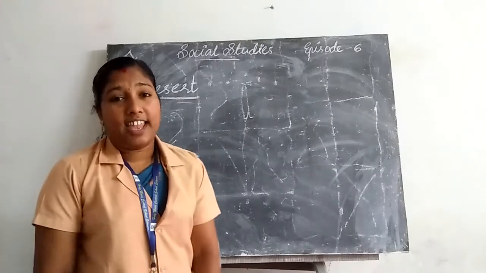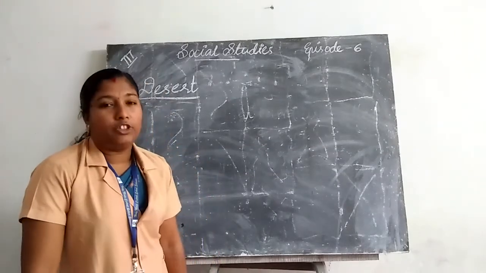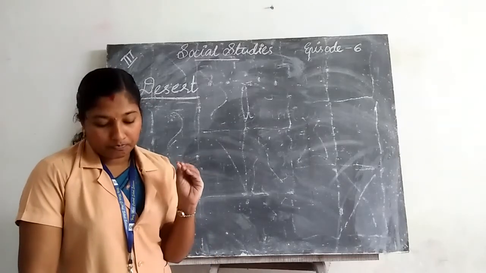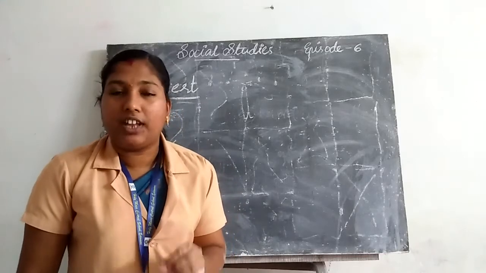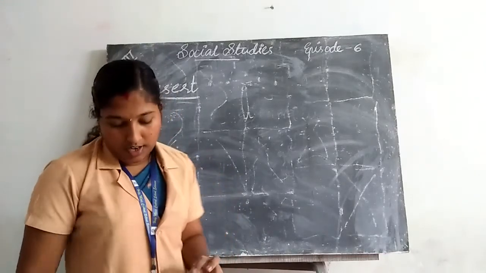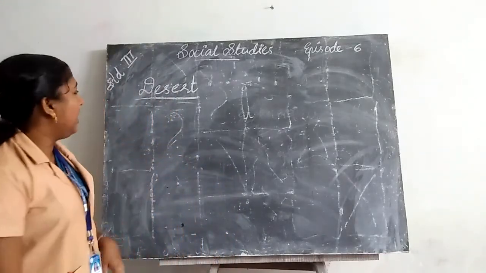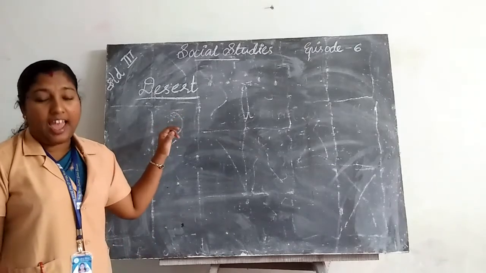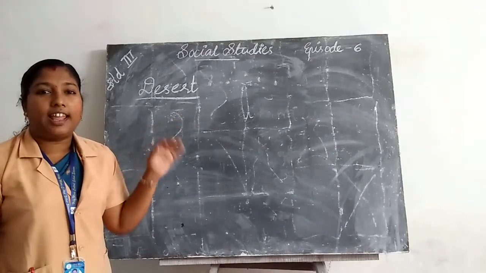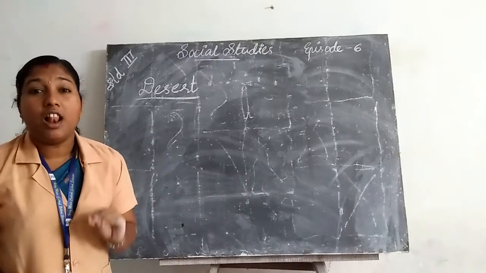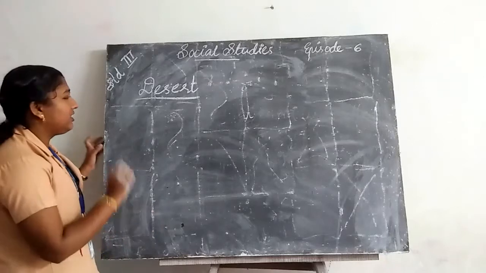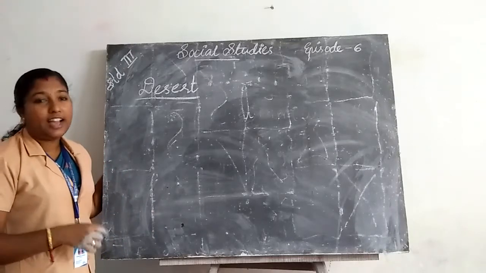A large area of land with very little rainfall is known as a desert.